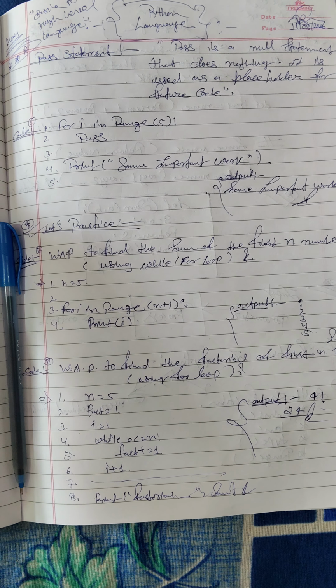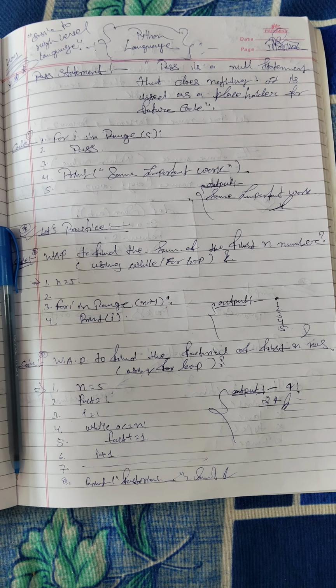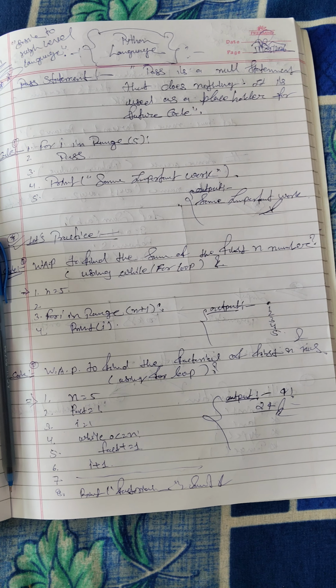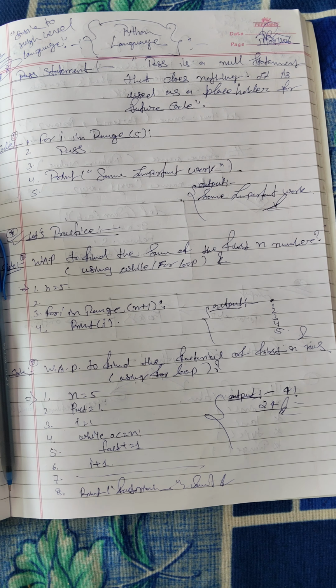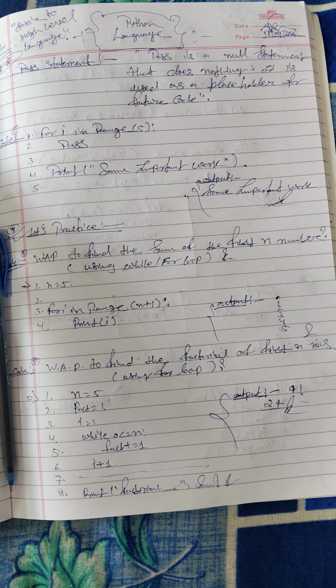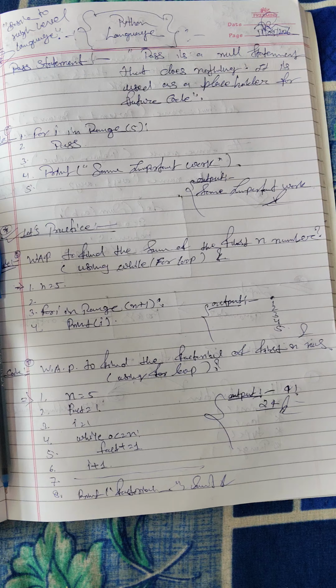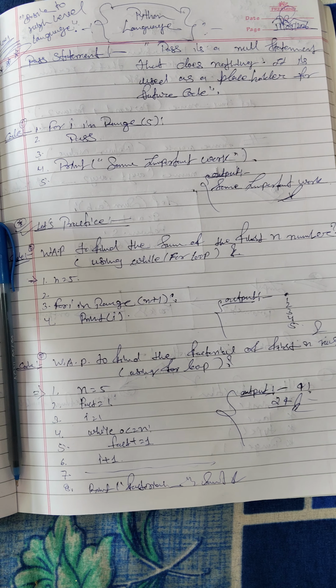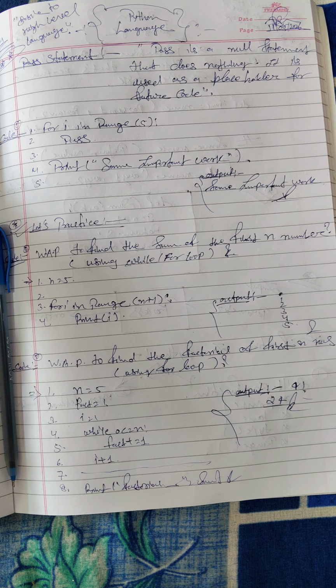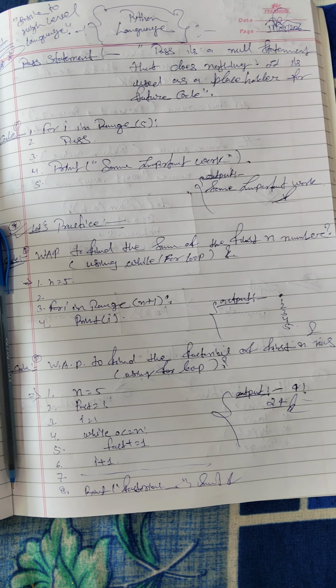Let's practice questions. Write a program to find the sum of the first n numbers using while or for loops. n is equal to 5, for i in range(n + 1): print(i). Output will be 0 to 5: 0, 1, 2, 3, 4, 5.